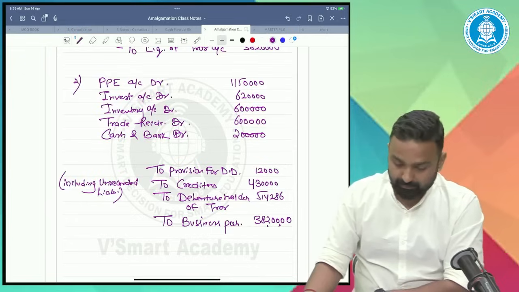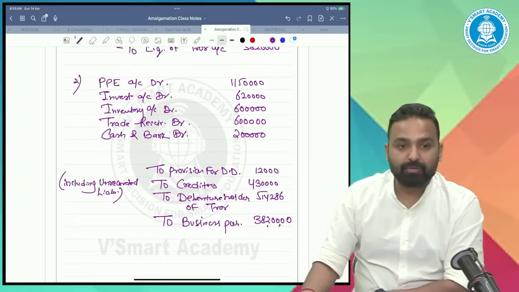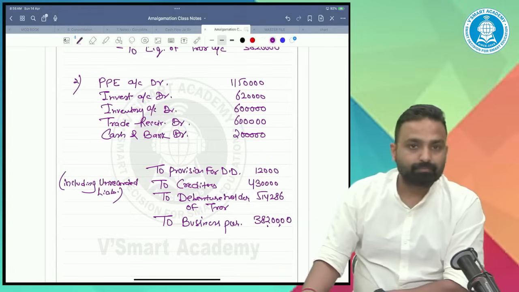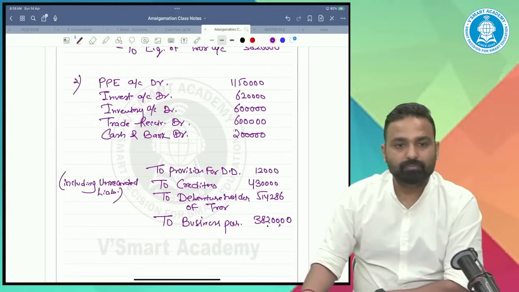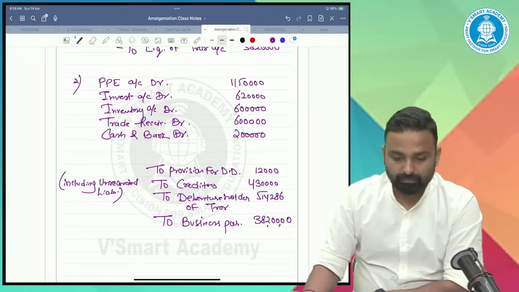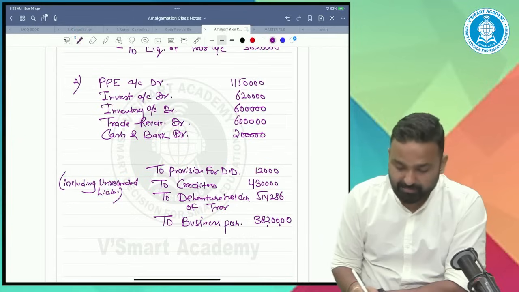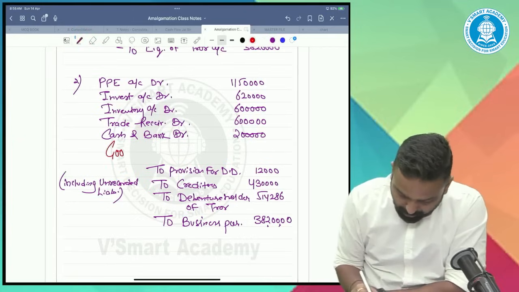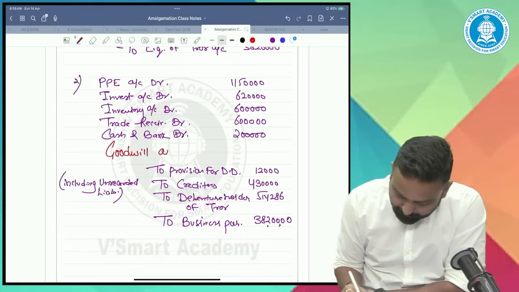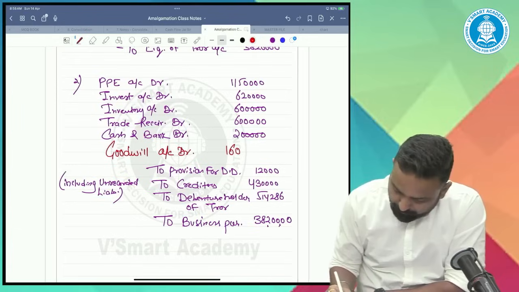Guys, anything? What figure you arrived? It's 1606286. Yes. Mine also 1606286.